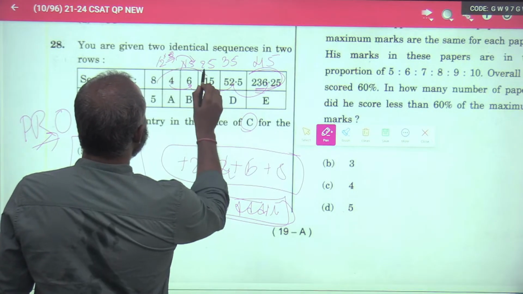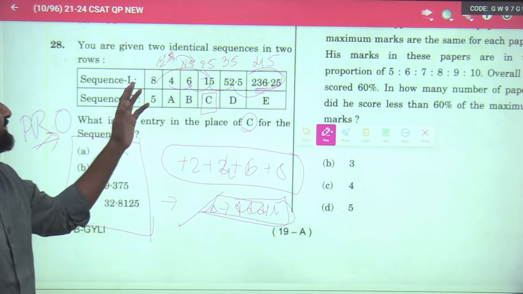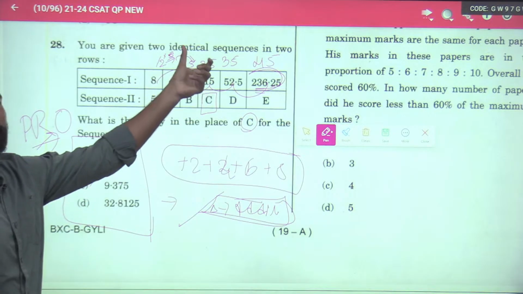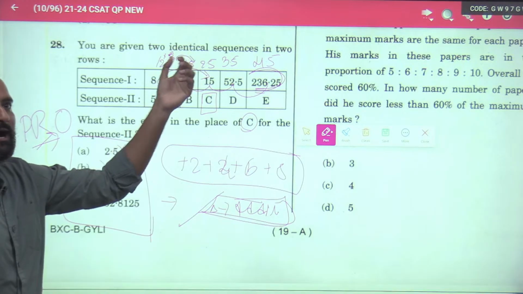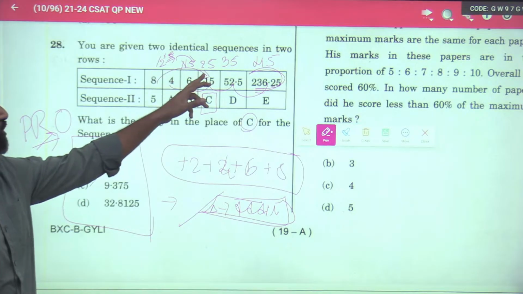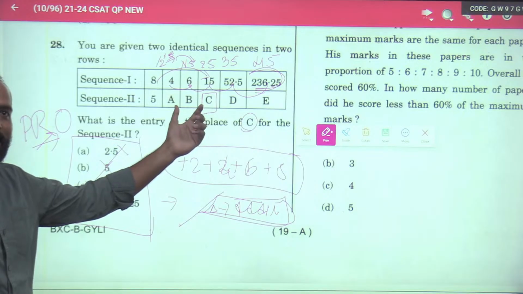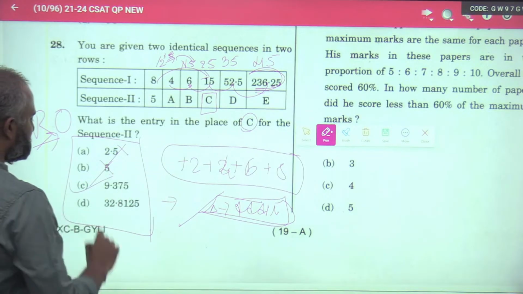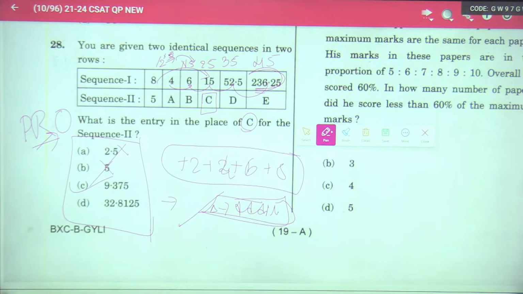Now 8 2s are 16. 15 is just a notch below a multiple of 2. So 5 2s are 10. The remaining digit has to be a notch below 10. Just by observation, if you are a good observer, you need not even get into calculations.